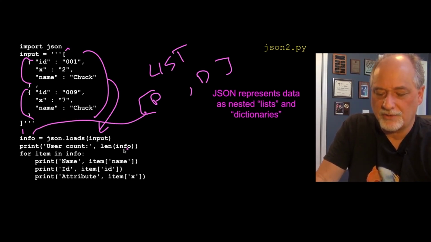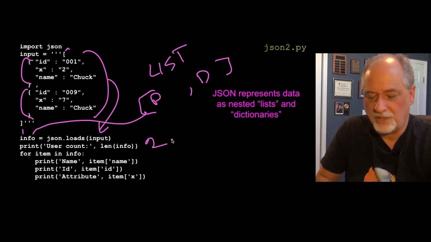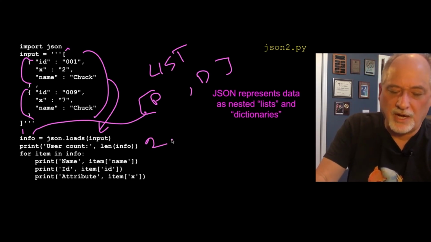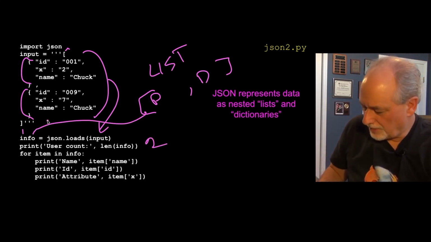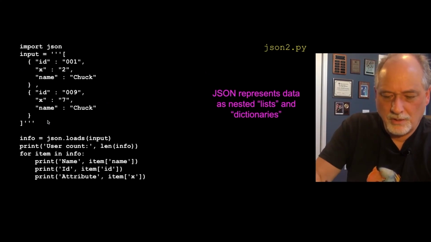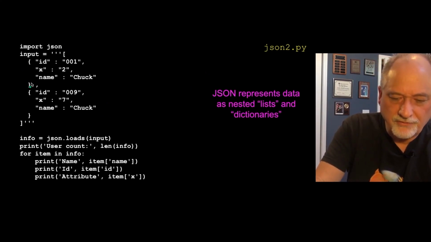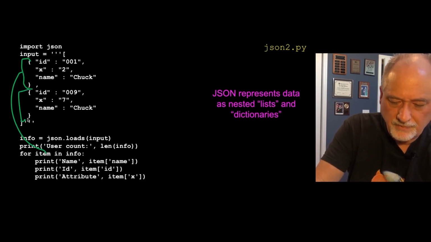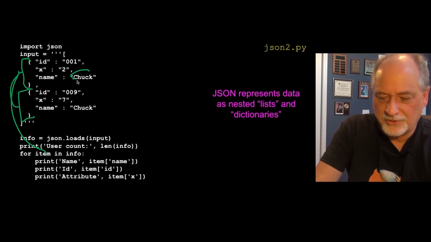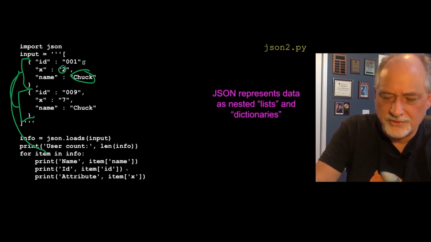It's got 2 items. If we print out info, it'll give us 2. And we're going to iterate through. And so if we're going to iterate through, item is going to first be this, and then it's going to iterate to this. And it's going to print out item sub name, which is going to print out Chuck, item sub ID, which is going to print out 001.